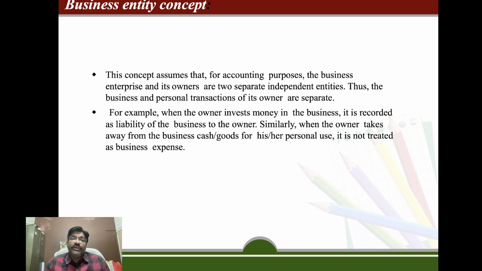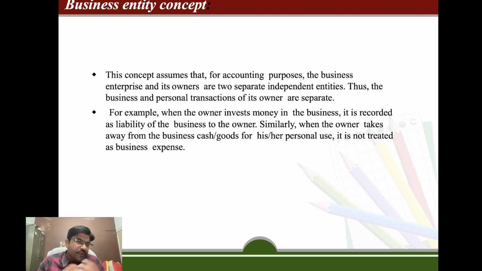This concept assumes that for accounting purposes, the business entity and its owner are two separate identities. Thus, business transactions and the personal transactions of its owner are separate. We cannot intermingle them as if the business and the businessman are the same.